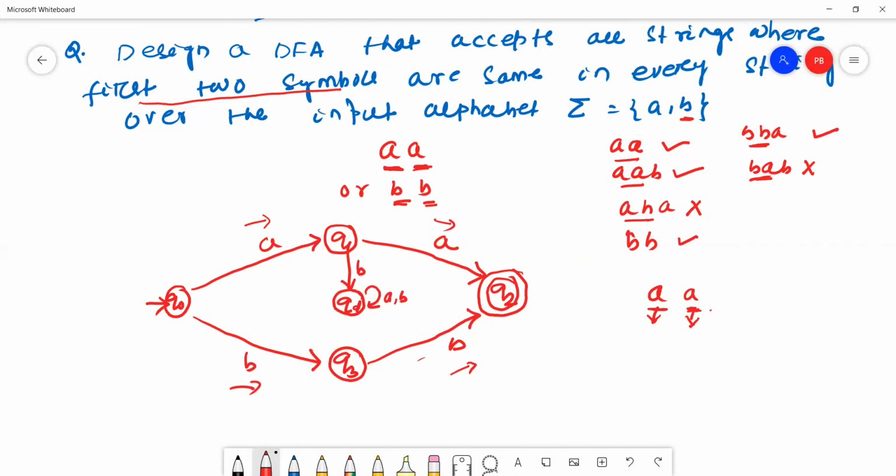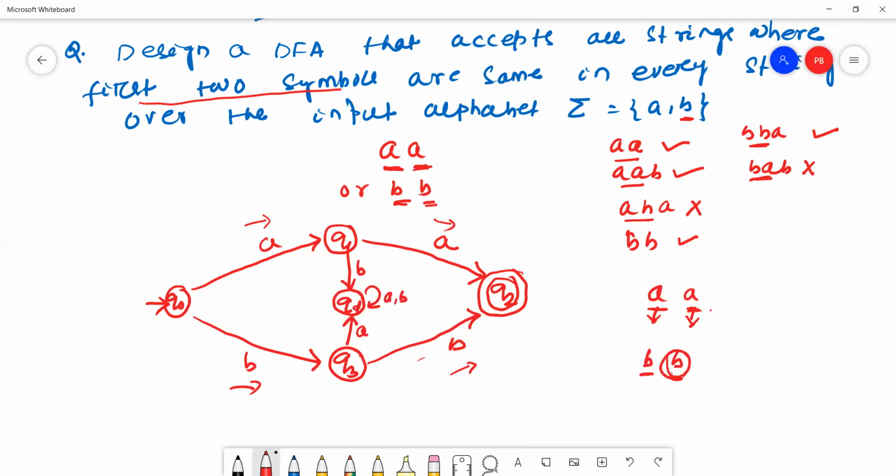Okay. Similarly, every string must start with BB. The first alphabet must be B and the second alphabet must be B. If the second alphabet is A, it will go to the dead state. Hope all of you understand. Okay, Q1 reads A, Q3 reads B, then Q2. Now Q2 will read.